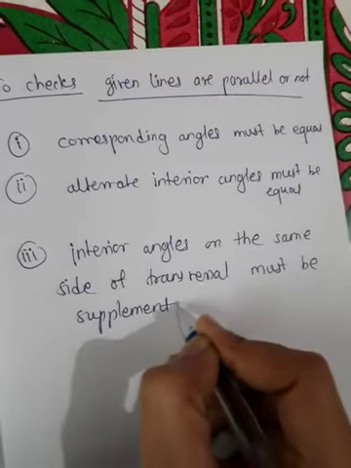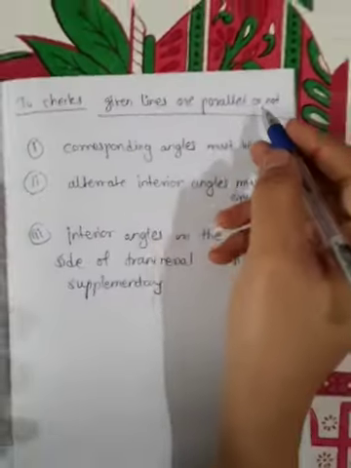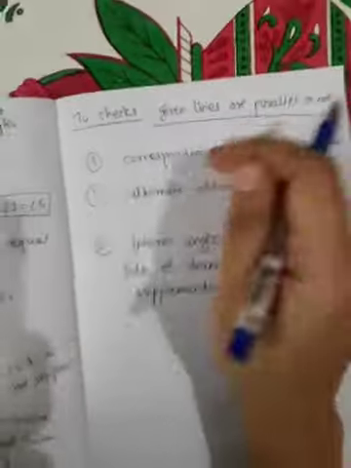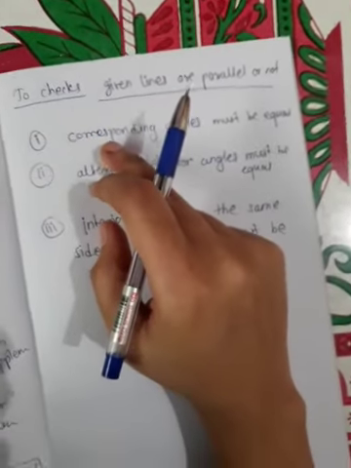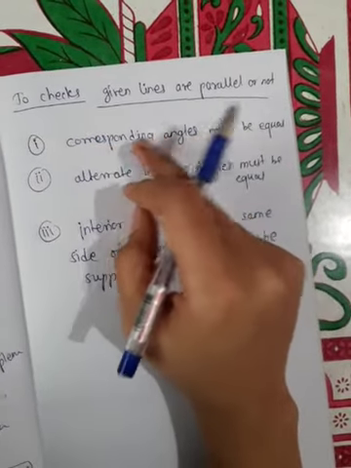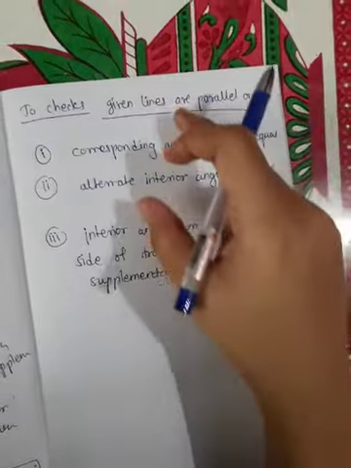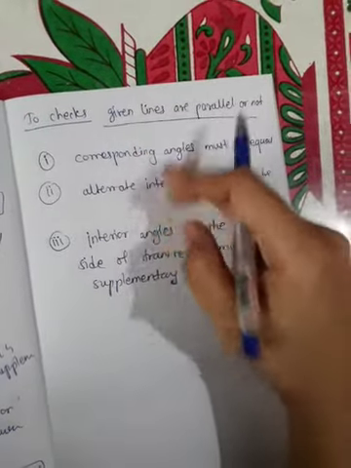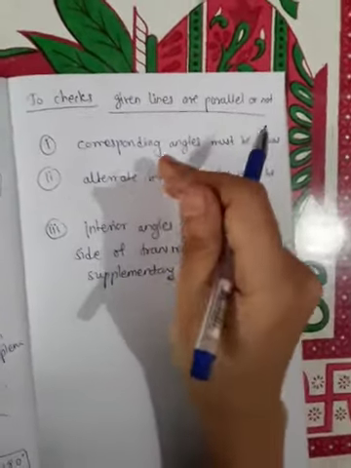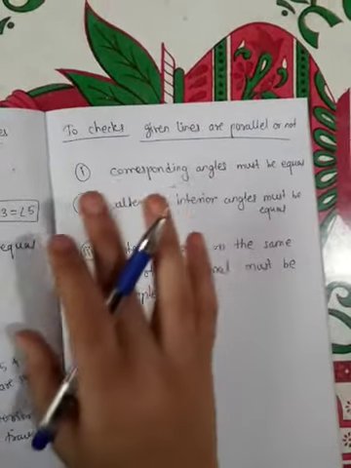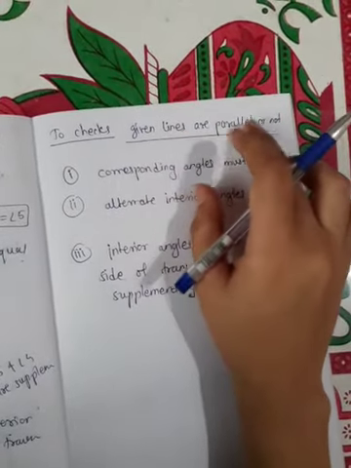Okay, so to check whether the given lines are parallel or not, the corresponding angles formed by the transversal must be equal. So if at least one of these three conditions is satisfied, then we can say that the given lines are parallel.